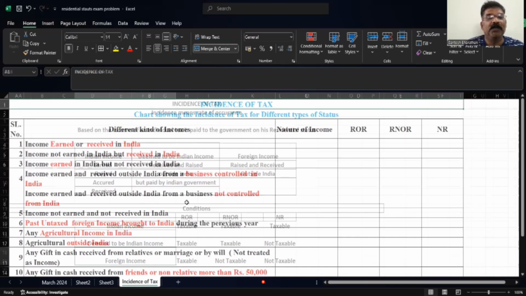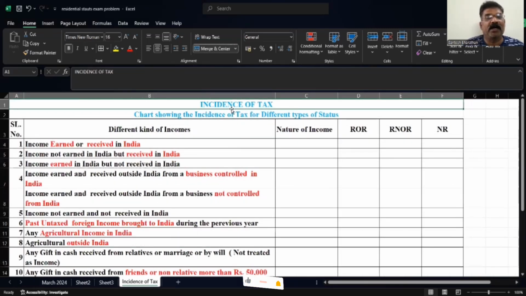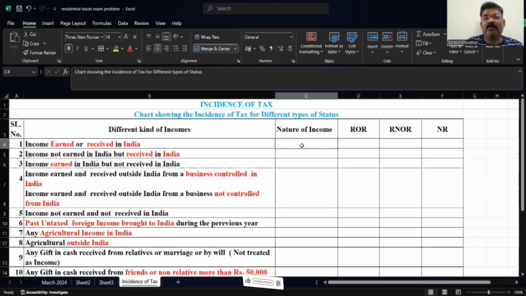Okay, now we go to the main chart that states in which situation and in which occurrence the individual will be charged as taxable. We'll see one by one. I'll read one by one. Children, be very careful while I'm reading. I will explain, just make a note of it. Based on this, the problem will be solved. This will appear in the examination, 5th sem BCom as well as BBA.